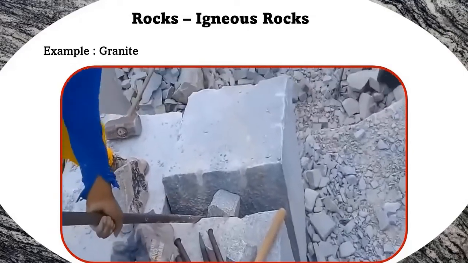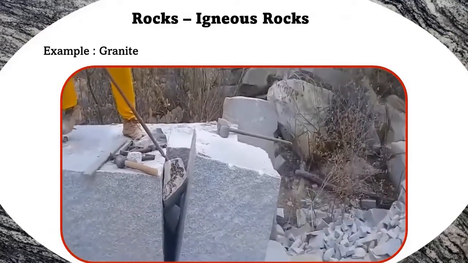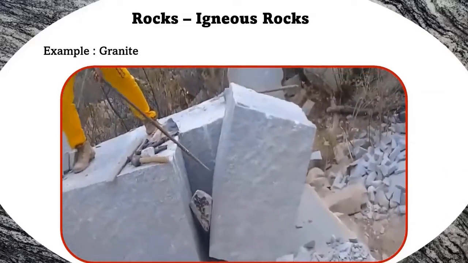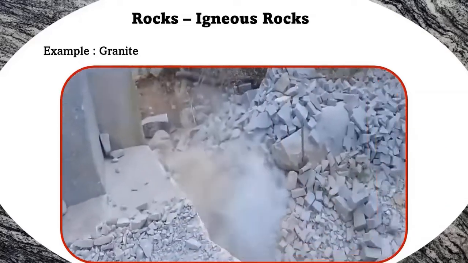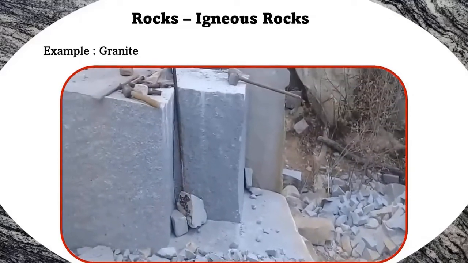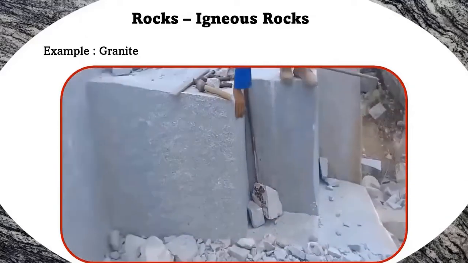Now, igneous rock. Granite. Granite is a light colored igneous rock with grains large enough to be visible with the unaided eye. It forms from the slow crystallization of magma below Earth's surface. It is also a hard rock.